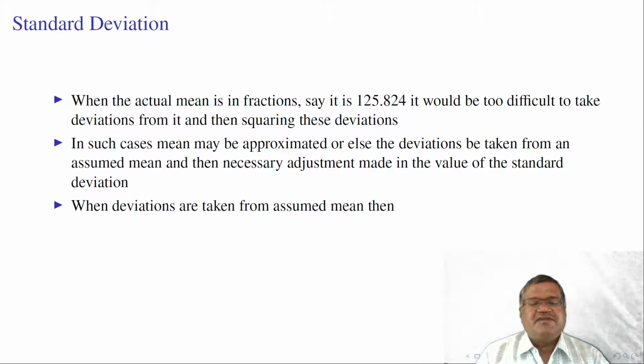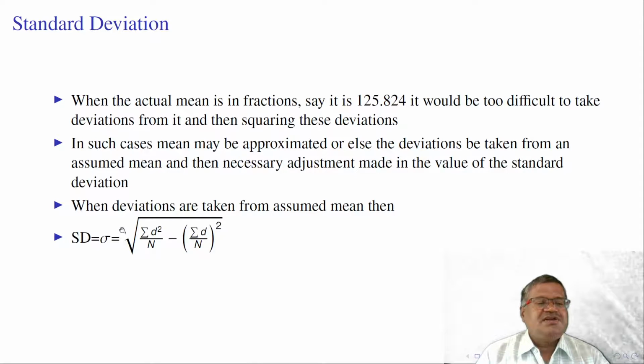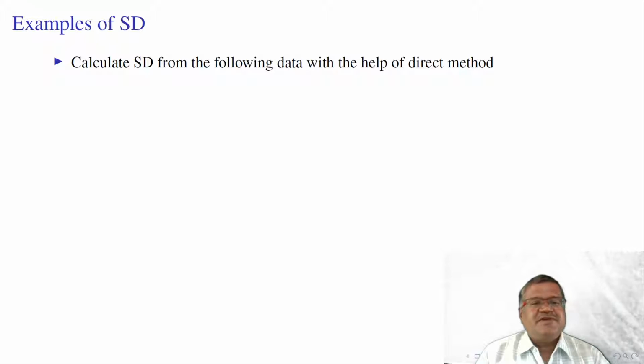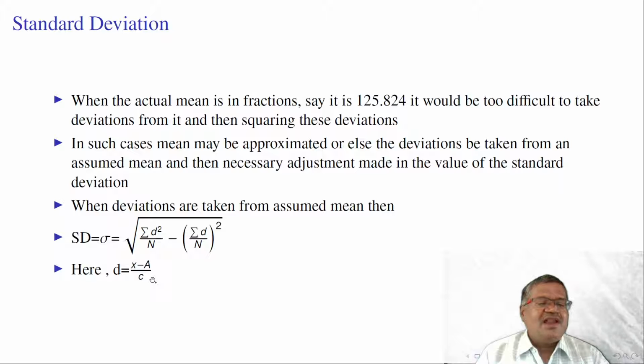When deviations are taken from assumed mean, then SD sigma is equal to root of summation d square by n minus summation d by n whole square, where d is equal to x minus a, and a is the assumed mean. Sometimes we divide the values by the length of class interval also. Suppose if we divide the values with c, we need to multiply this total root term with c.